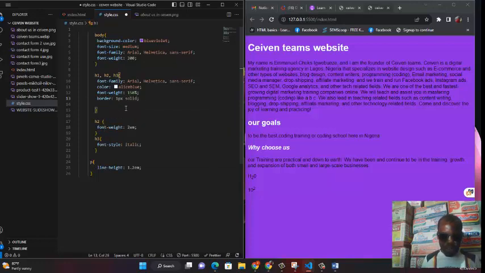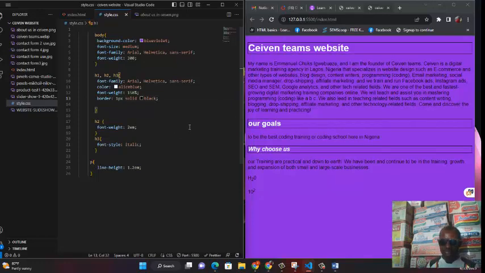I think black will work since there's already a white background and a green background. So let's use 1 pixel solid black. Let's do Ctrl S to save, and you see it.